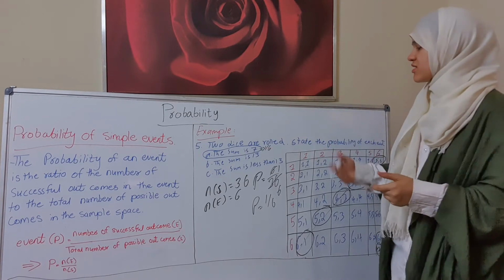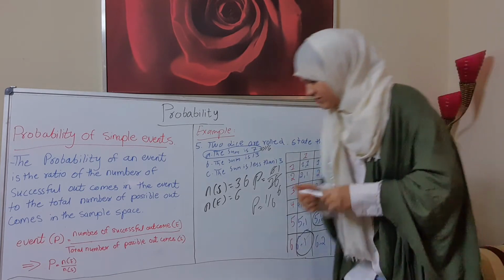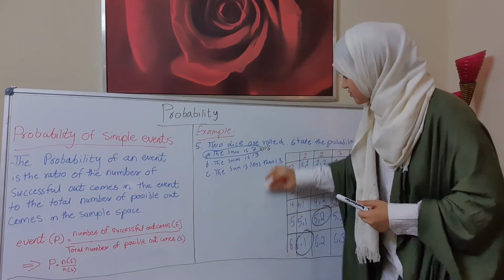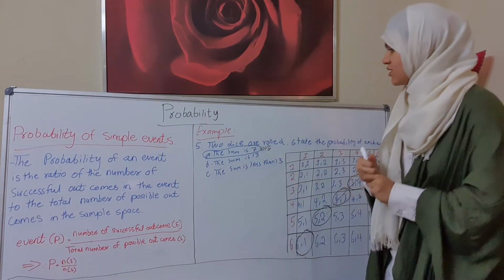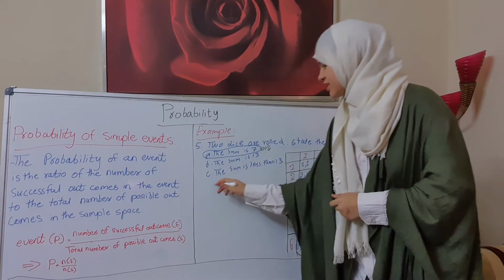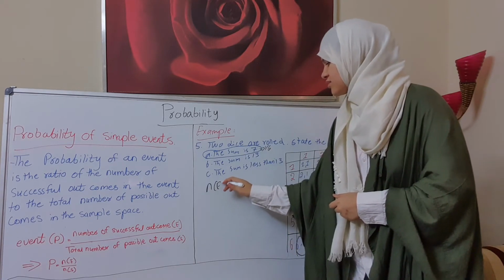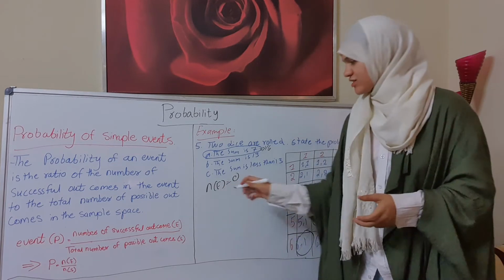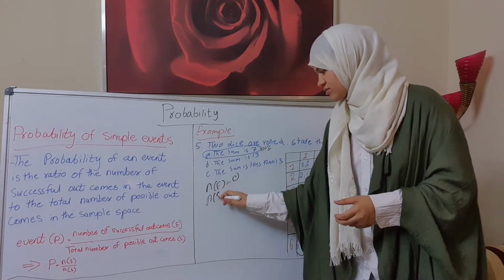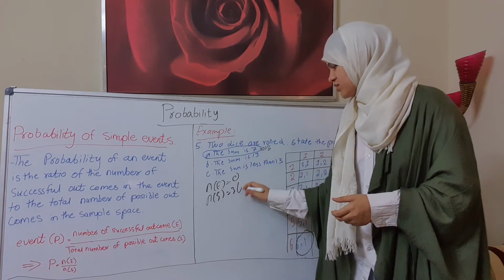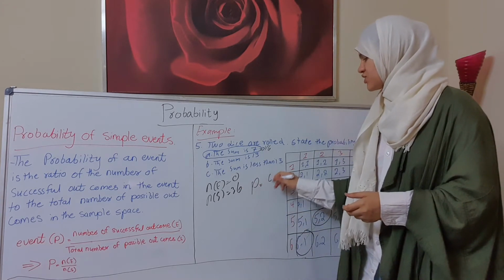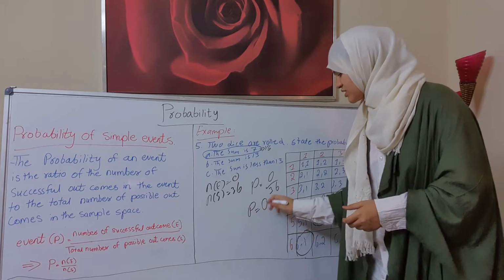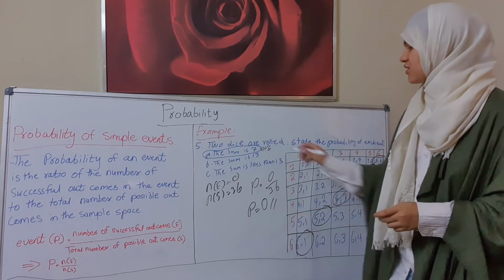So that means the number of successful outcomes is equal to 0, and the total number is 36. So P is equal to 0 over 36. That means P is equal to 0. Okay.